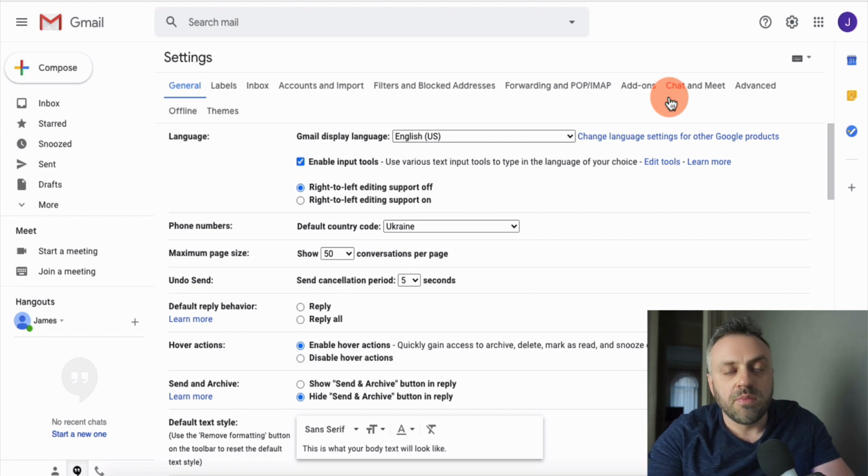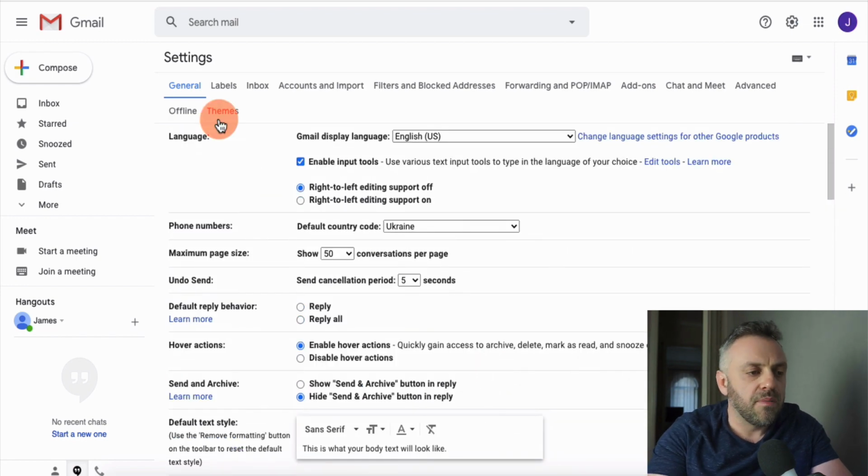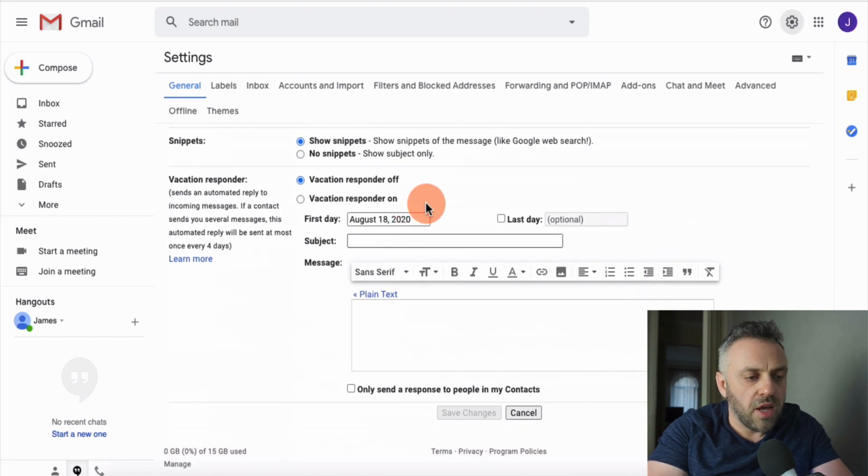In my opinion, it's much better to create a separate email account, because this email is going to have an autoresponder. So for instance, I have here a brand new Gmail account, right? This is Gmail. And so what you want to do is click on this gear icon here, go into settings, and scroll all the way down to where it says vacation responder.